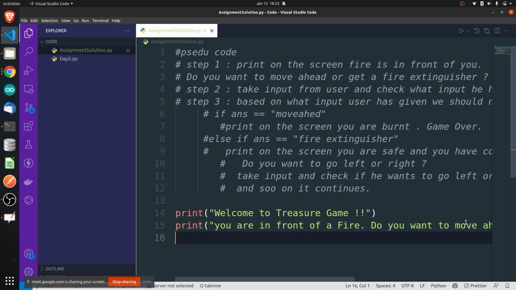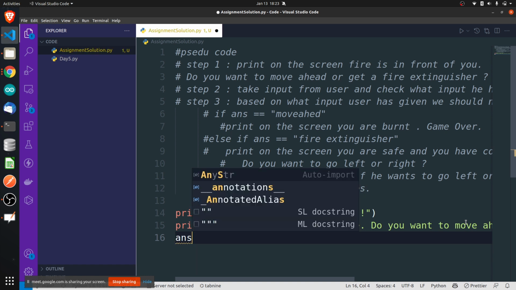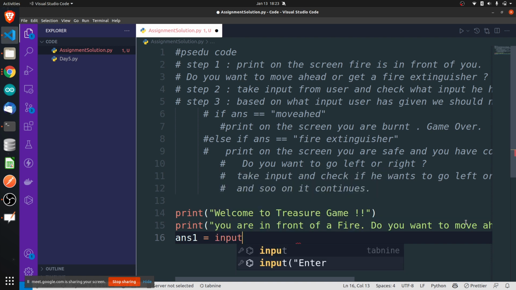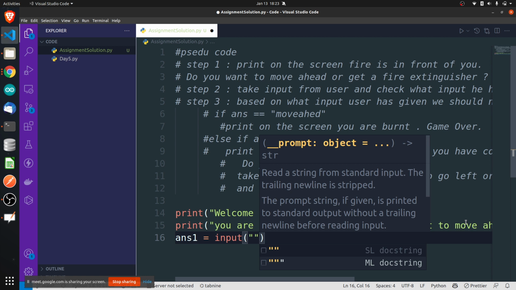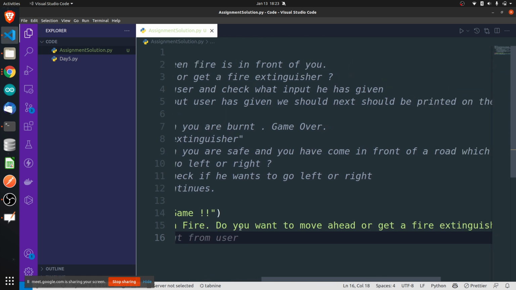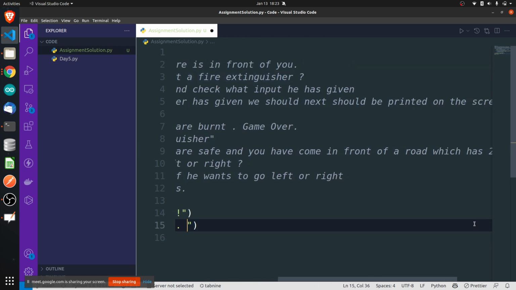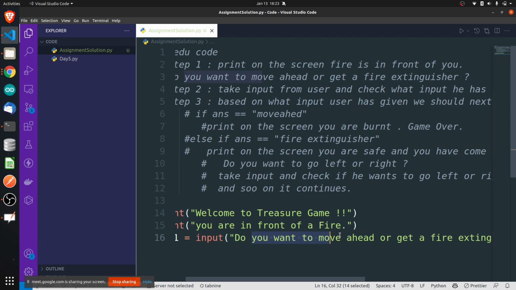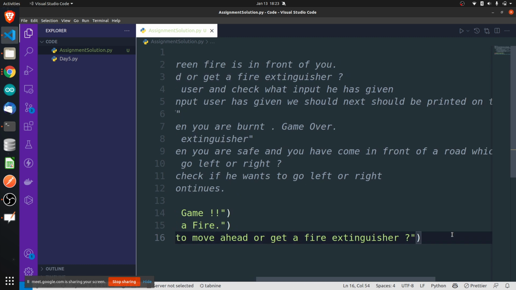So I'll just write answer 1 is equal to input. If you don't want to print anything whenever you are taking input, you can just put this empty string, nothing else. Why can you do this? Because you have already asked the question here. Or else your other option would be to do it like this: you are in front of a fire, print like this and ask him the question, do you want to move ahead or get a fire extinguisher? However you want to do it, you can do it that way.